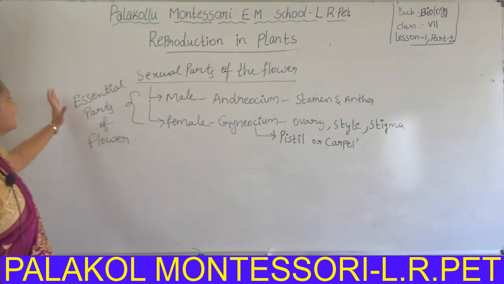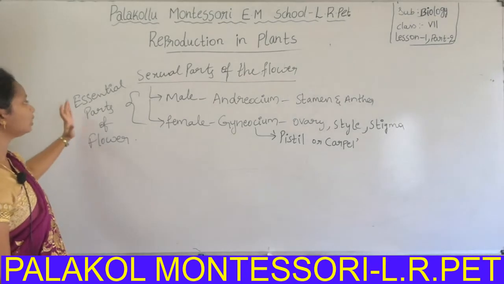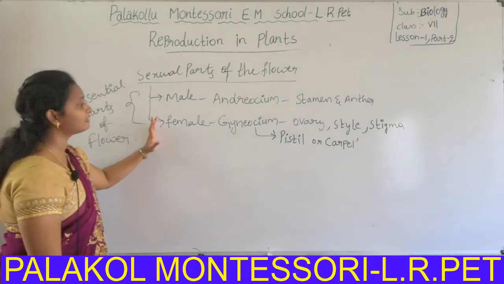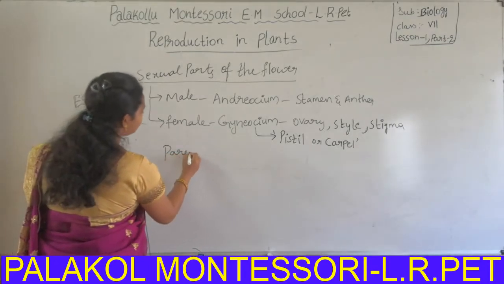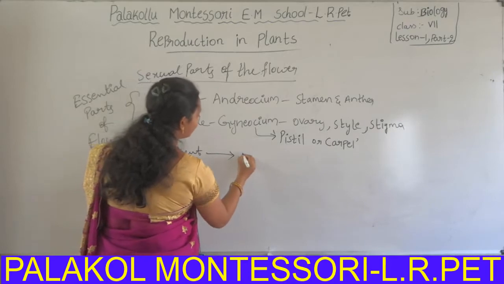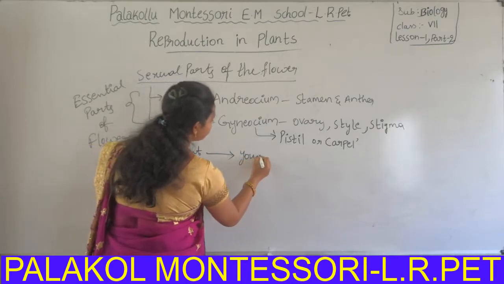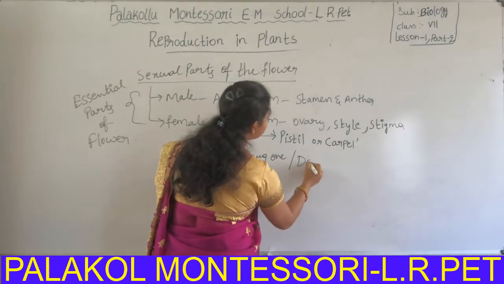Why is it called the essential part of the flower? Because due to these parts of the flower only, a parent plant can give birth to the young ones. Young ones are daughter plants.